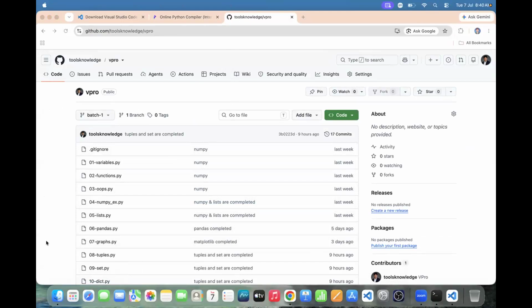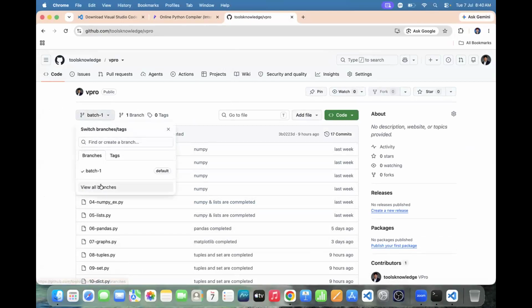Yes, you need to click batch 2. If you click batch 2, then you are able to see the code. Whatever the code is there, you people are able to see it.